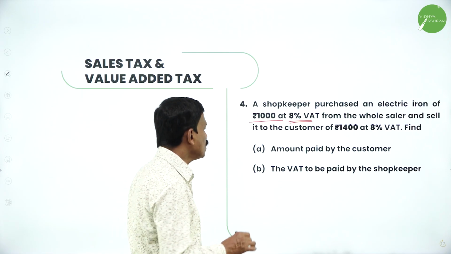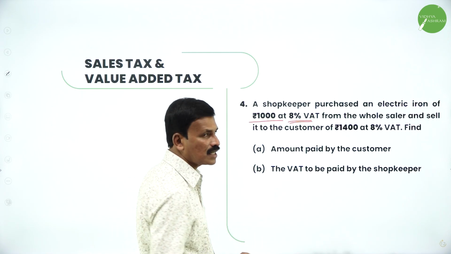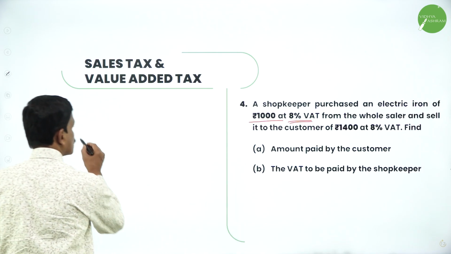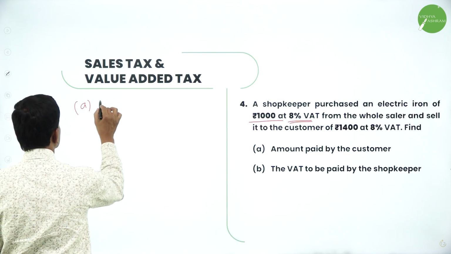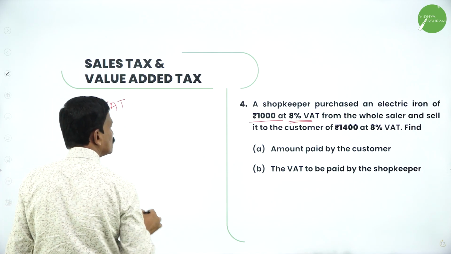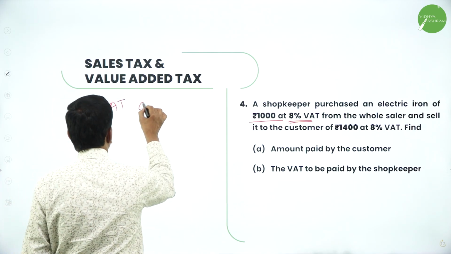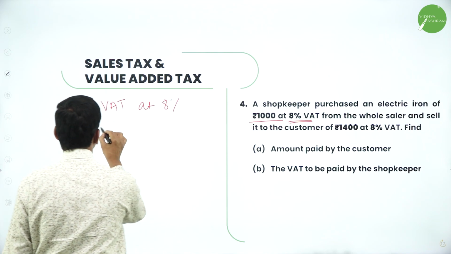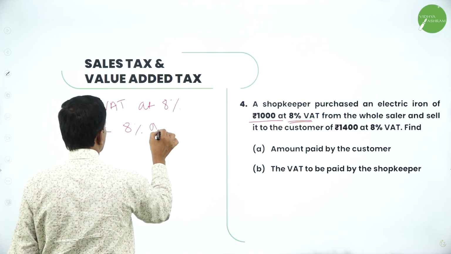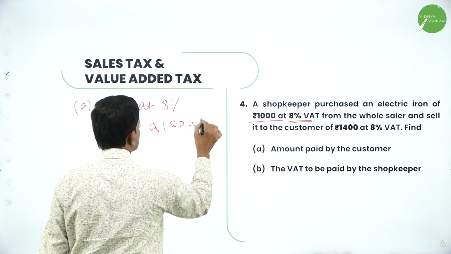Very important. Now first find out the VAT paid by the customer. VAT at 8% is equal to 8% of SP minus CP.